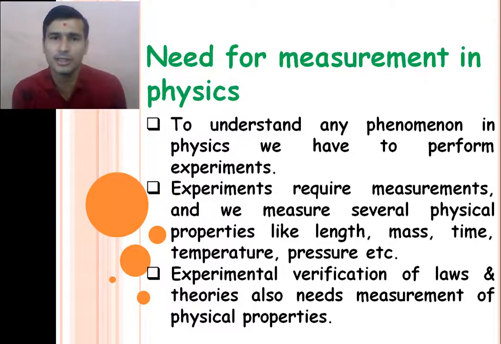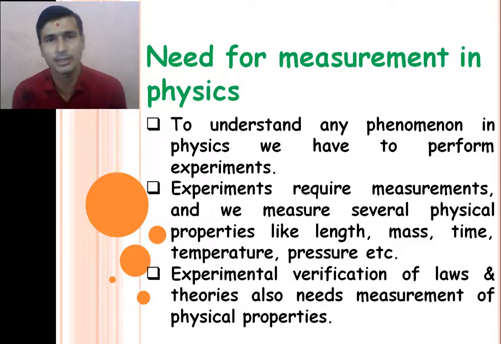So measurement of physical properties is needed, and this measurement must be done accurately, because if we measure an incorrect physical property, the result will be incorrect. So we need to measure physical properties accurately as well as precisely. In this chapter we study the different types of physical properties associated with the different phenomena, right?